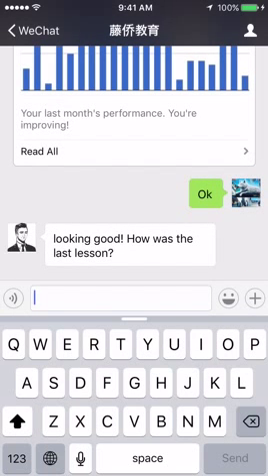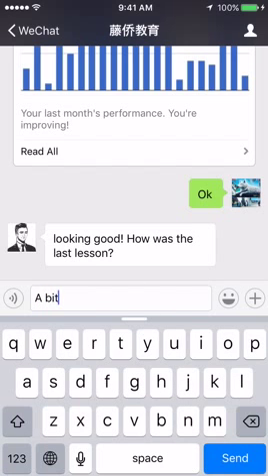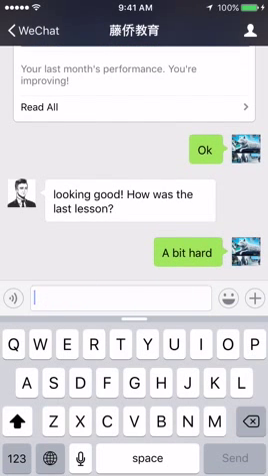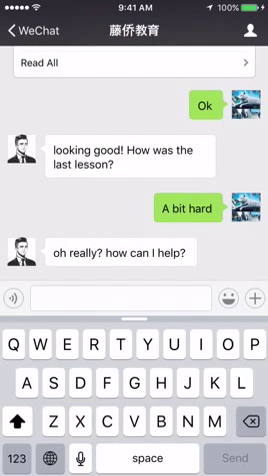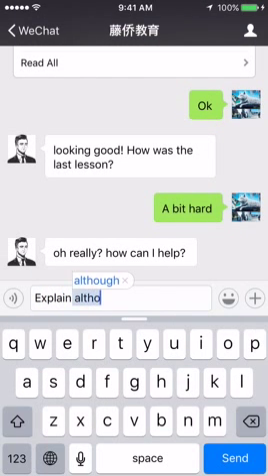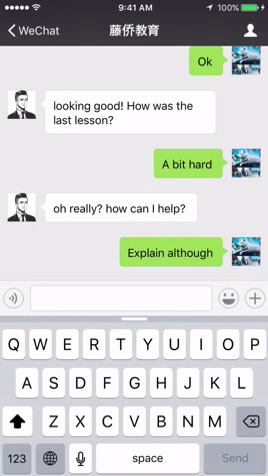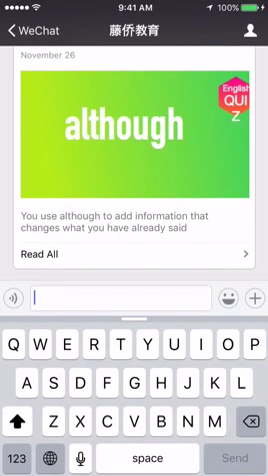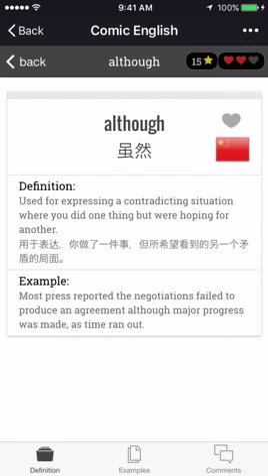It's like, looking good. How was the last lesson? Maybe it was a bit hard. So I can ask for some help on some things. And there's a keyword I can use for explain. So let's say I didn't quite understand the grammar around the word although. So I can ask for an explanation here, and I could also click through, and inside the main app you can actually get various more details and explanation on all of these different keywords and examples and things like that.